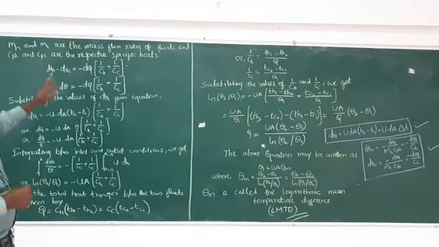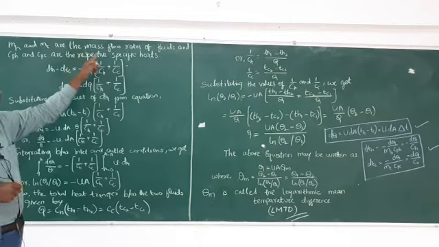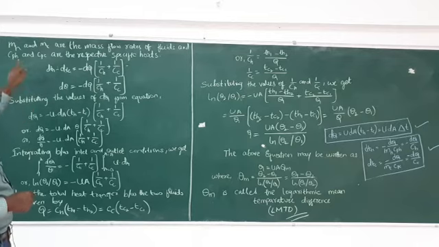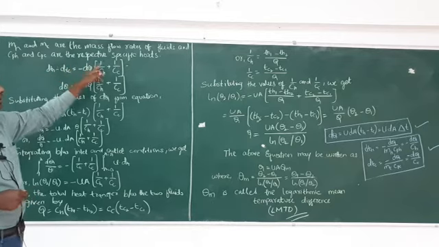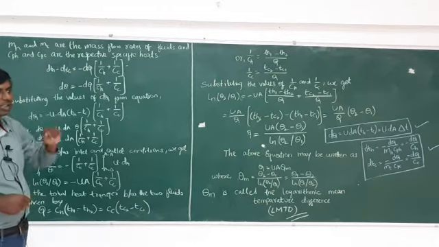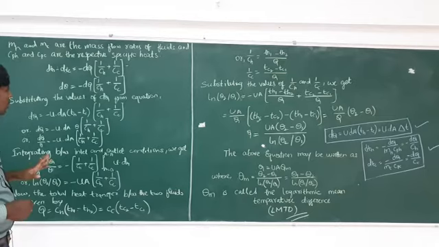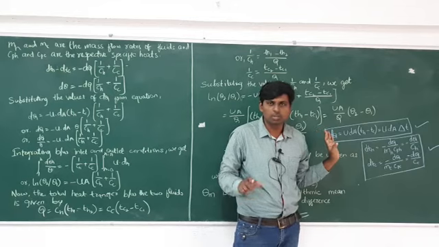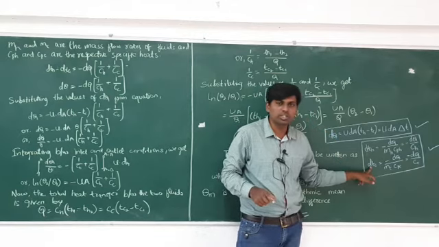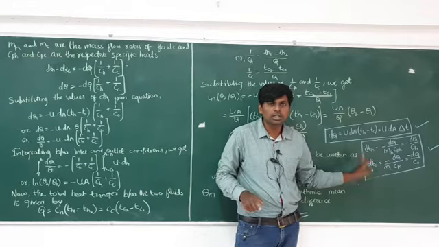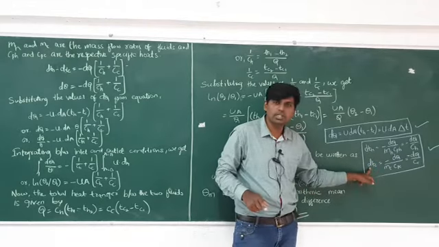Now mH and mc are the mass flow rates of the fluids, and Cph and Cpc represent the specific heat. The first is the mass flow rate, the second is the specific heat. You got two equations here. I told you these three equations you have to memorize. This is Th1 and this is Tc2, and dTh and dTc are the differences in hot temperature and cold temperature.